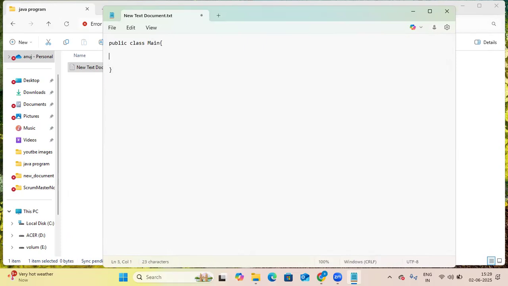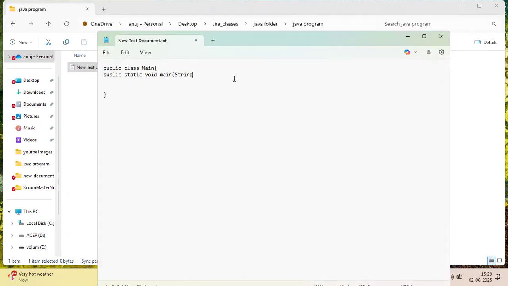Now you have closed it. Now the main method comes inside this class, that is public static void main. For running your Java application, the main method is necessary. What is public, what is static, what is void, what is main, we will discuss in further classes. Just now we are seeing how to run. Then String, open close bracket, args. Args is basically used for storing things inside this. Then open bracket, and then close bracket.